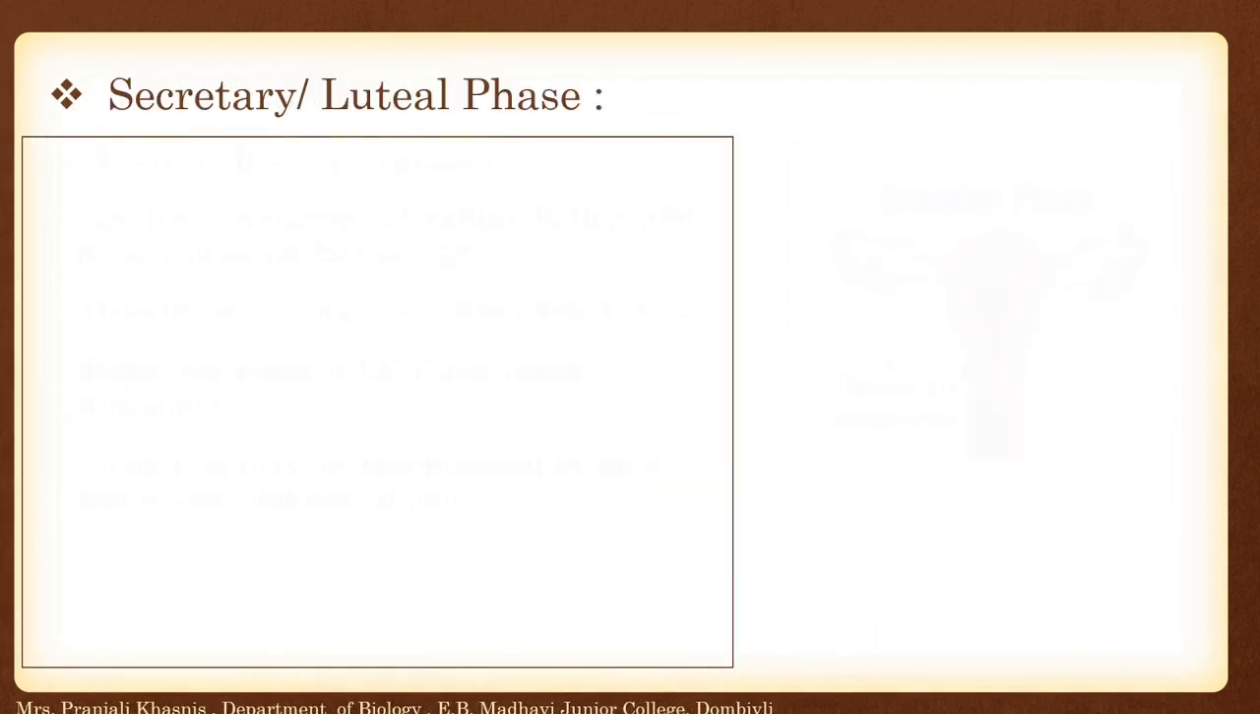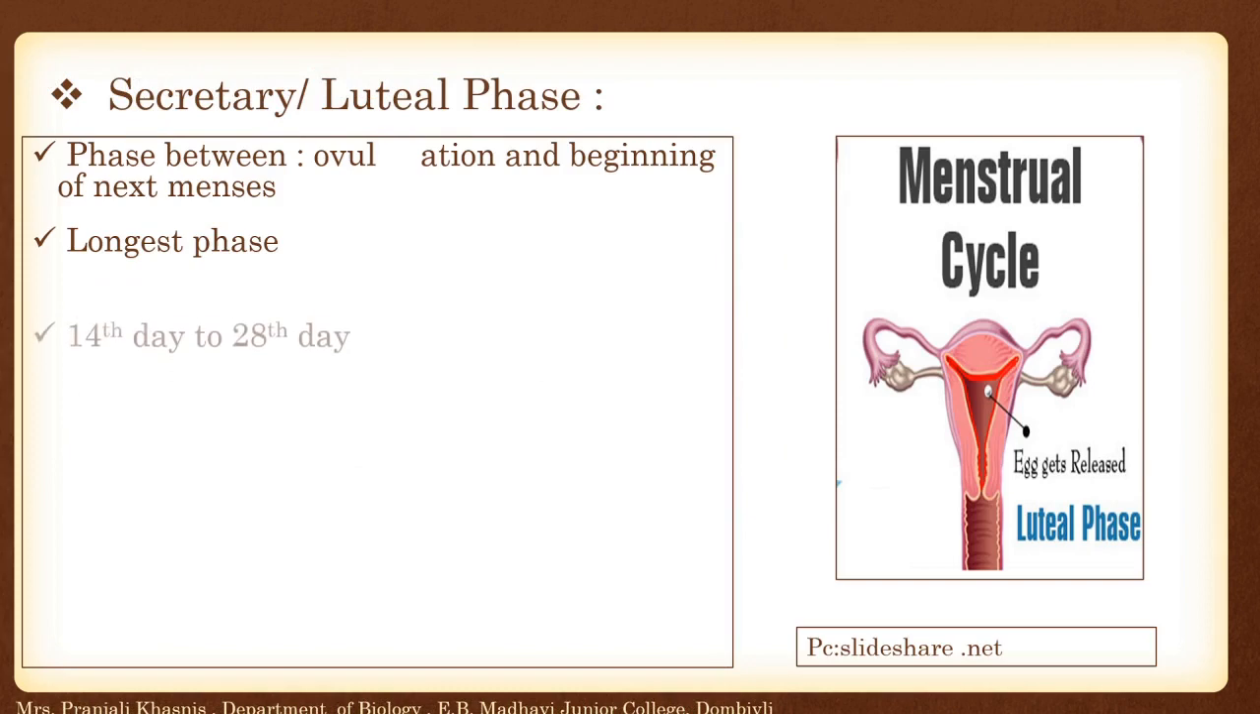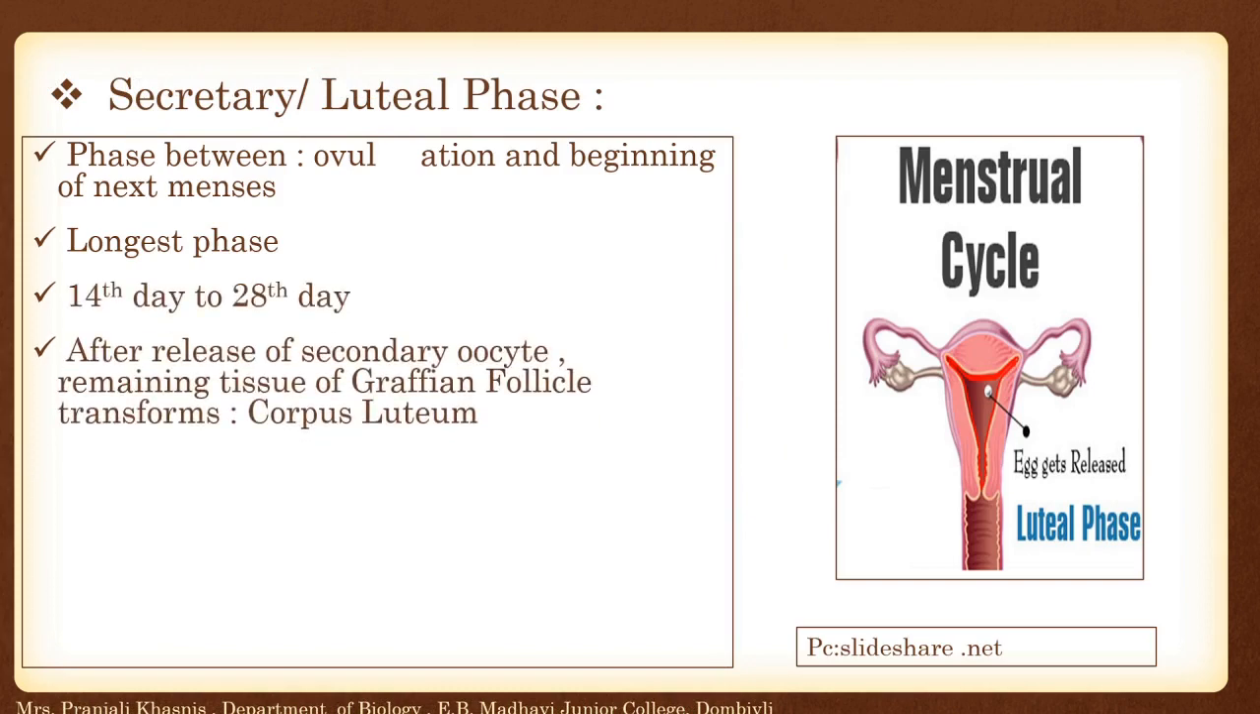Next is ovulatory phase. Ovulatory phase, the shortest phase of all, usually takes place at the midpoint. It is around 14th day of menstrual cycle. Because of the rapid secretion of LH, the ovum is released. Ovulation takes place. During the ovulation, it may be accompanied by mild or severe abdominal pain. Next phase is secretory phase or luteal phase. It's a phase between the ovulation and the beginning of next menses.